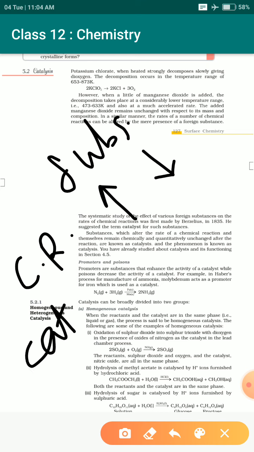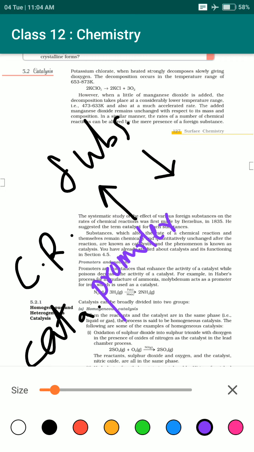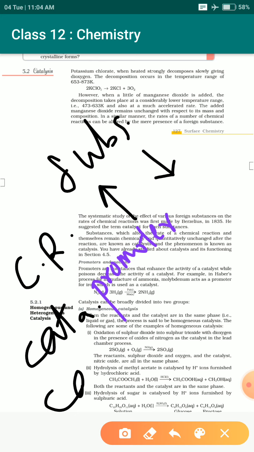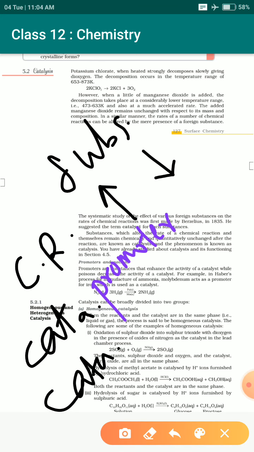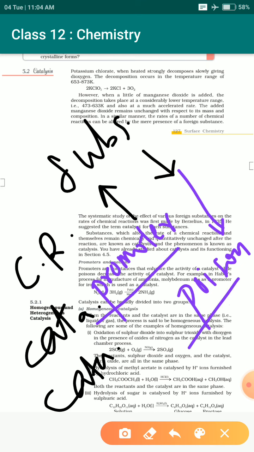The catalyst that increases the rate of reaction is known as a catalyst promoter. No need to study about it, just understand. And the catalyst which decreases the rate of reaction is actually known as a catalyst poison. A promoter promotes the reaction rate, a poison decreases the reaction rate.